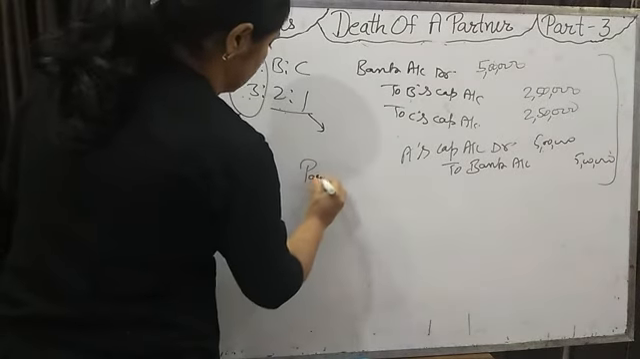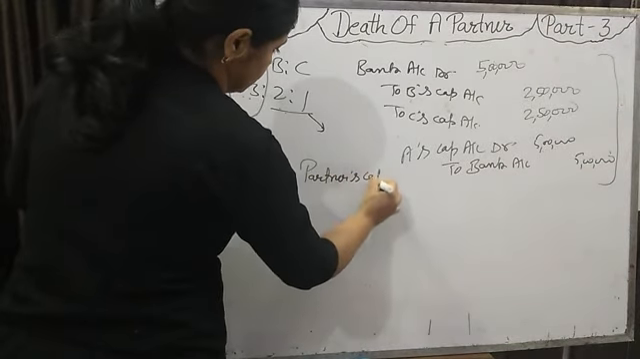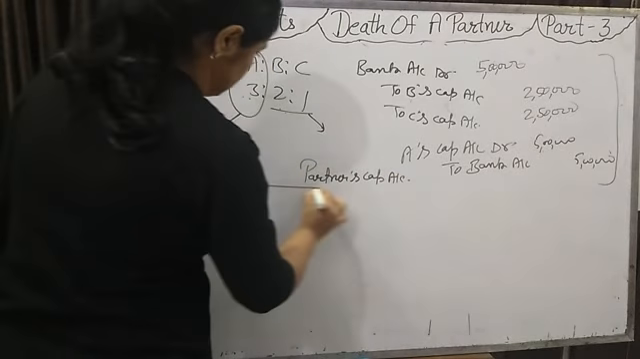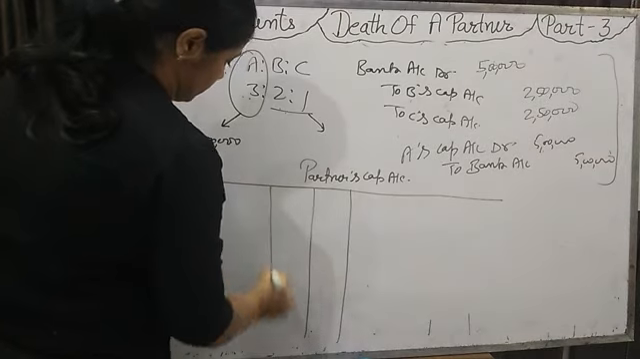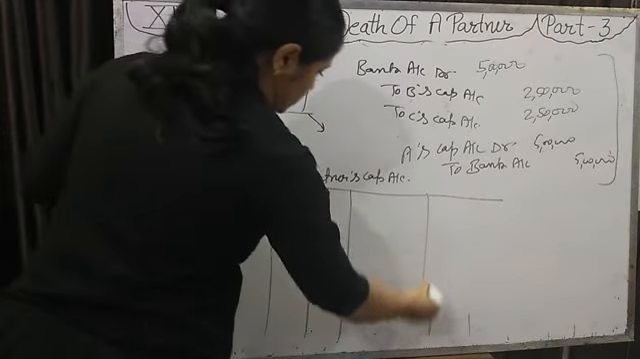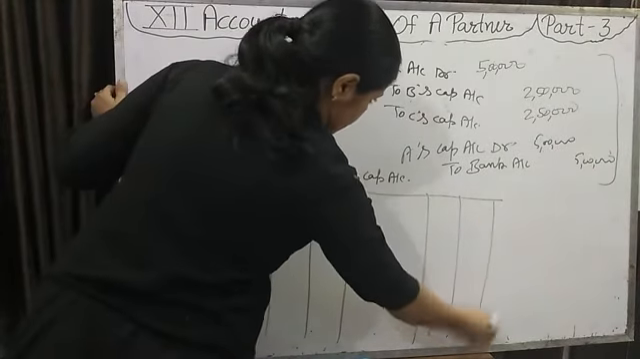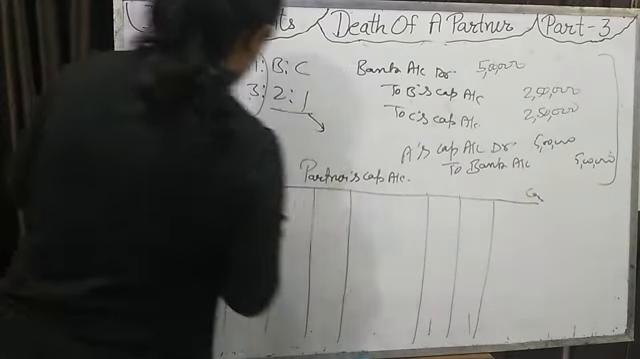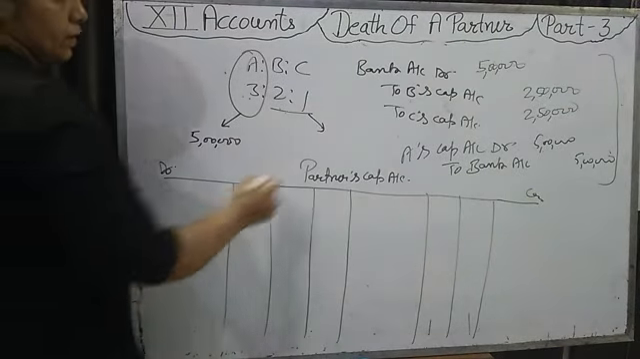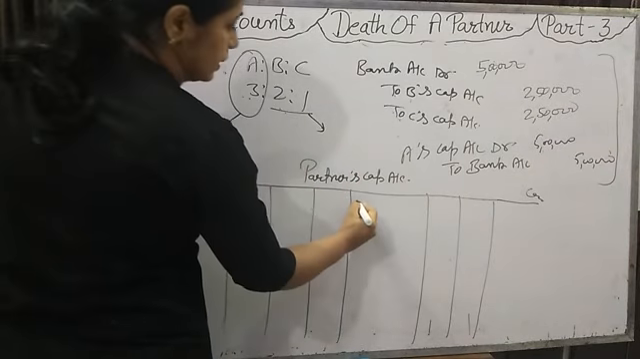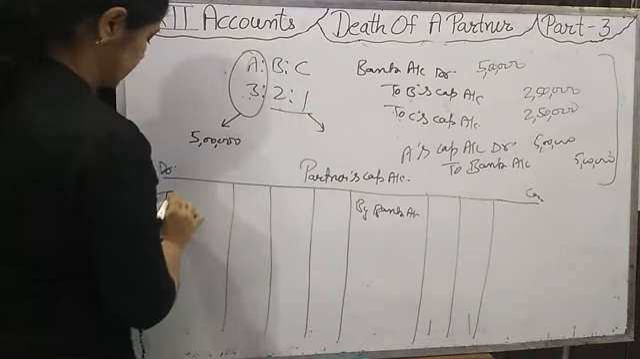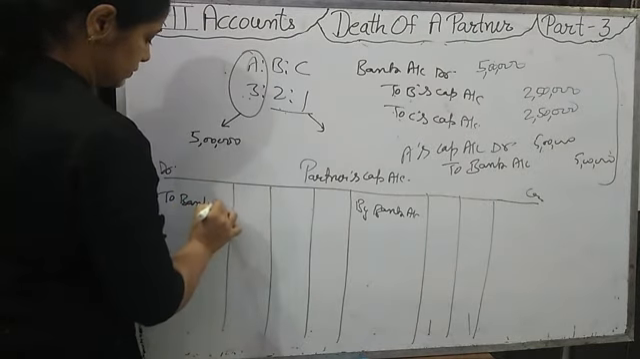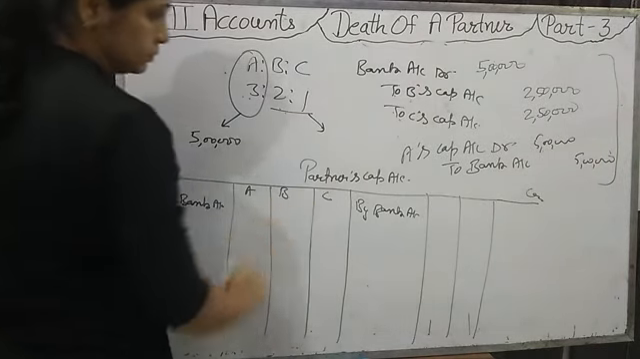If in the capital account, then how will you show this in the capital account? They are bringing, so BC capital account credit. Then here we will write 'by bank account' on the credit side, and here 'to bank account'. Fine.